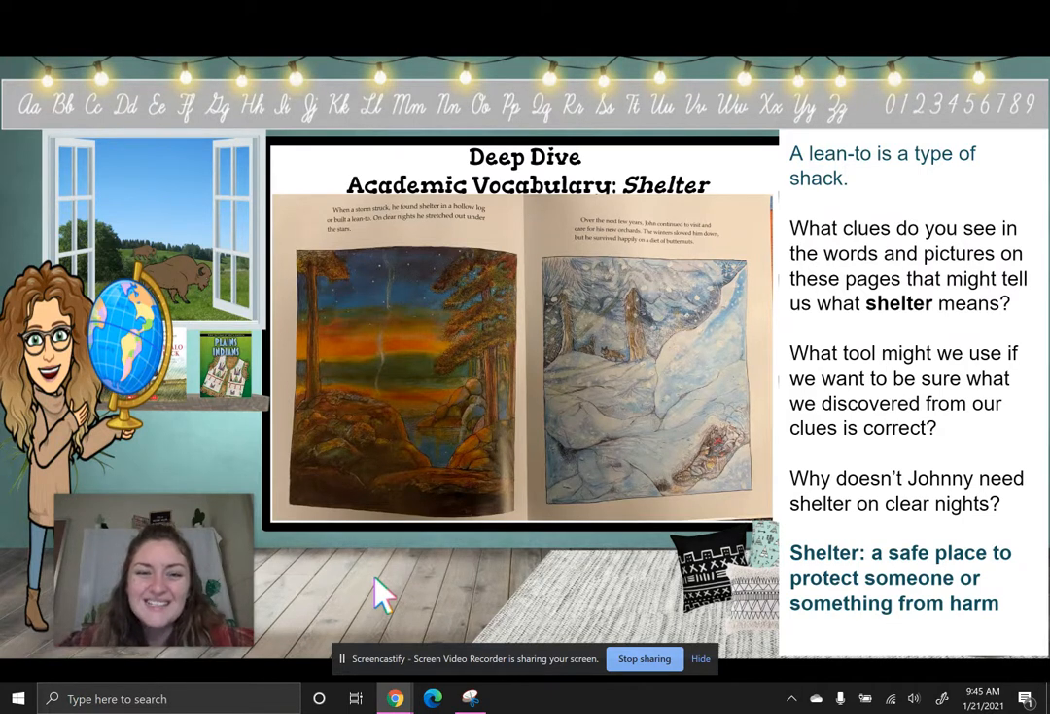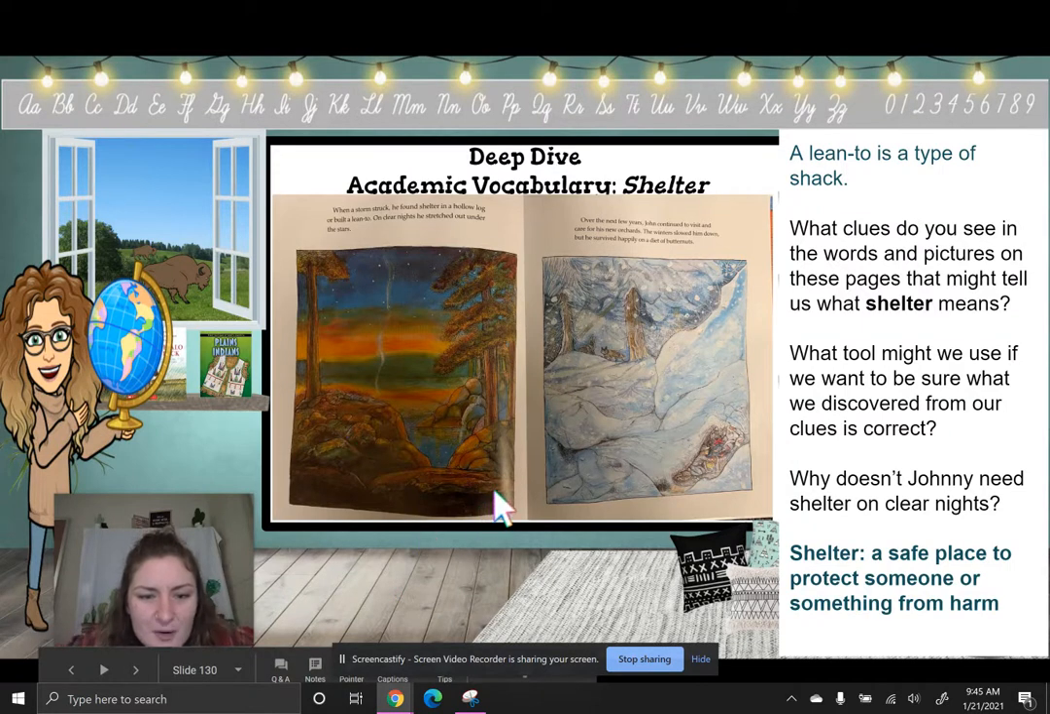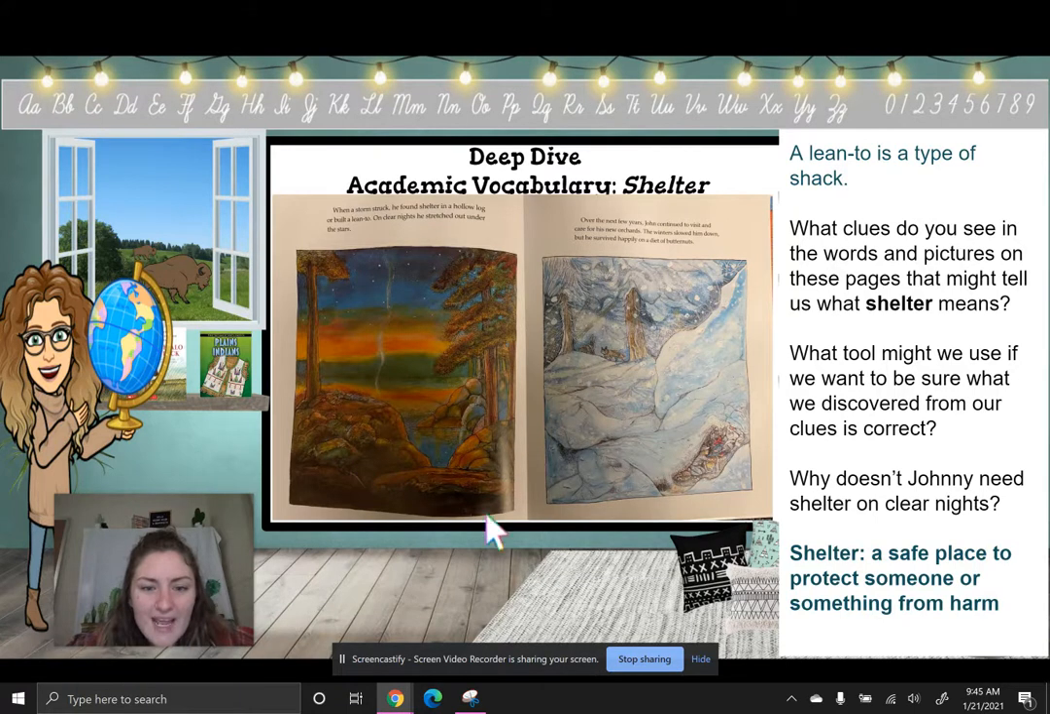All right, so let's go back to this first page. So if you look really closely where I am pointing my cursor, there's that hollow log, a lean-to. It says that he found shelter in a hollow log or built a lean-to. A lean-to is a type of shack. Okay, so looking at this illustration, he built a kind of shack out of a log, but he found shelter.